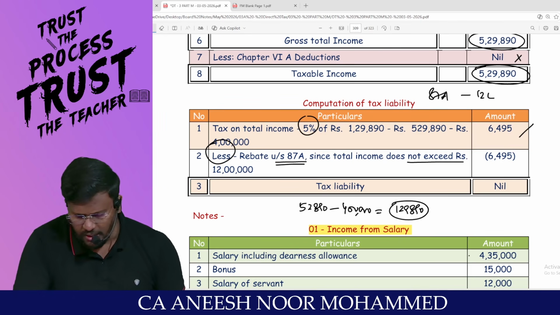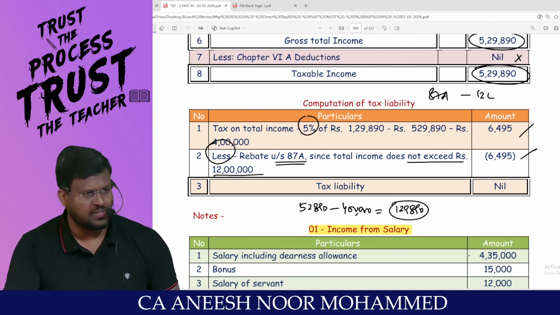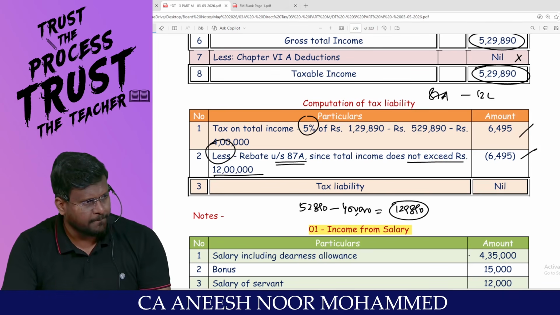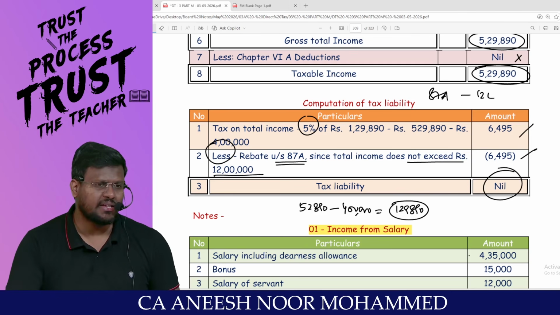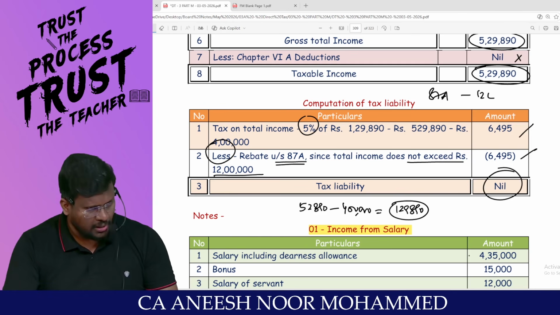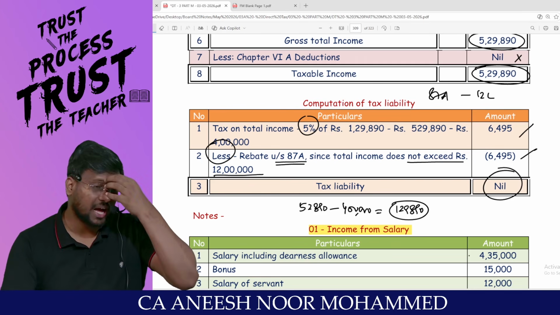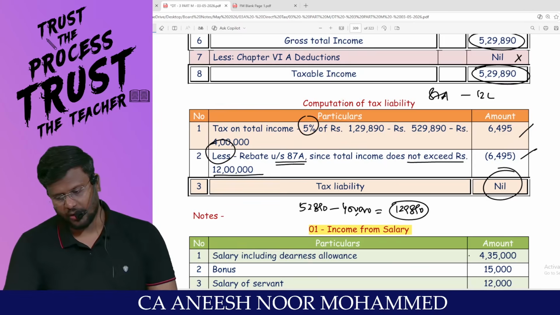Since the total income does not exceed 12 lakh, the entire amount, that means the statutory limit of 60,000 or tax payable, whichever is lower, can be claimed as 87A rebate. That means this assessee is not liable to pay any amount because, sir, up to 12 lakh rupees, there is no tax liability under the default tax regime.